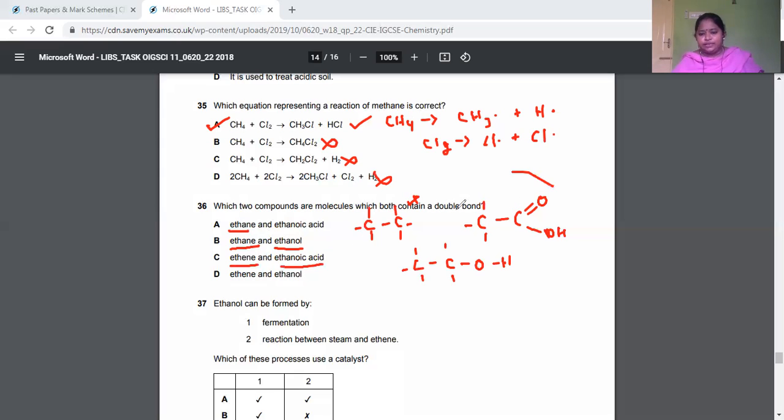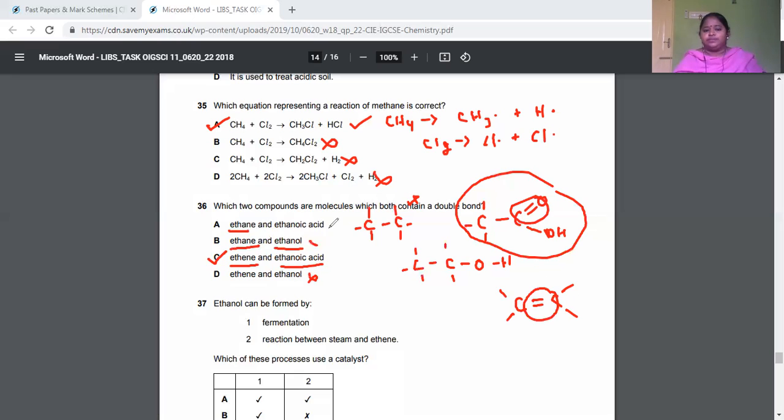Ethanoic acid we have already done, so there is a double bond. Ethene is C double bond C, with each carbon atom bonded with two hydrogen atoms. So this also has a double bond, and this also has a double bond. So the answer is C, right? And D, ethene and ethanol. Ethanol has no double bond, so this is not the correct answer.